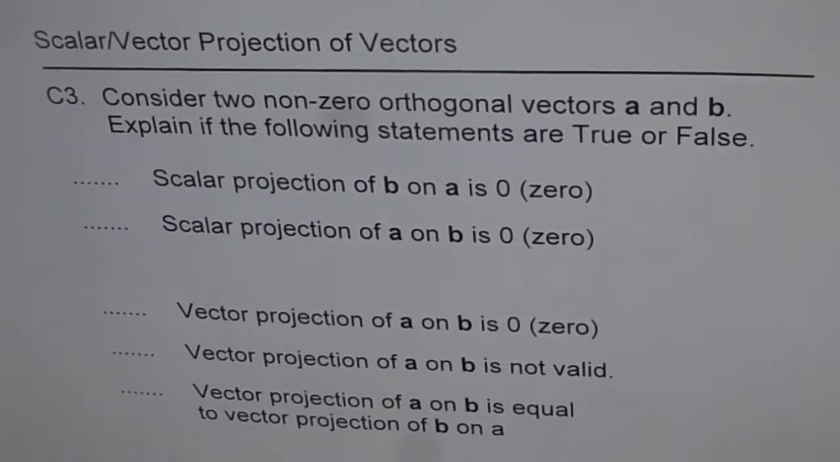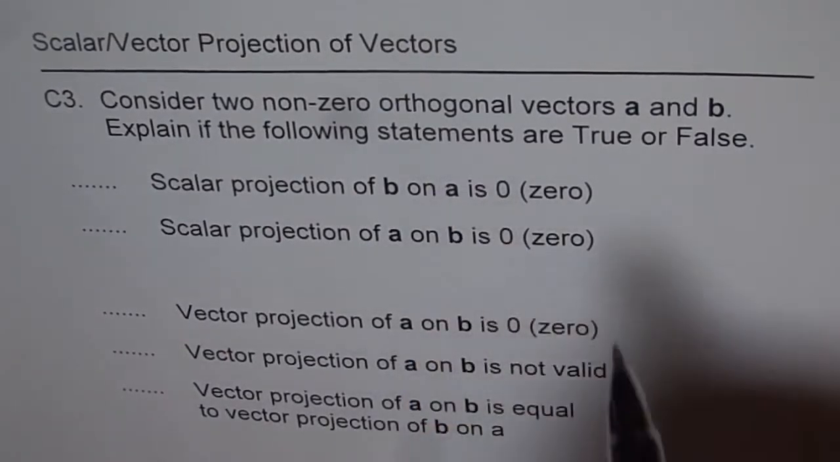Projection of vectors. Here is C3, communication question 3. Consider two non-zero orthogonal vectors A and B. Explain if the following statements are true or false.